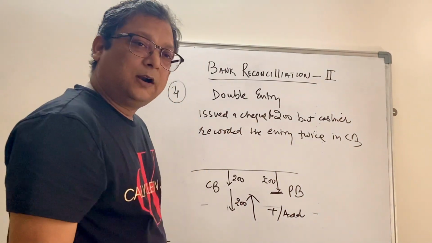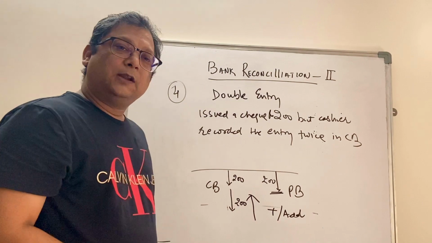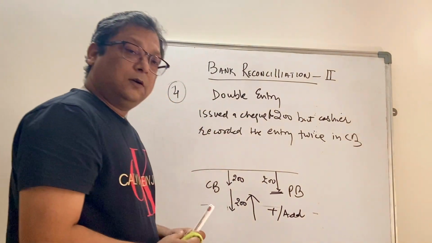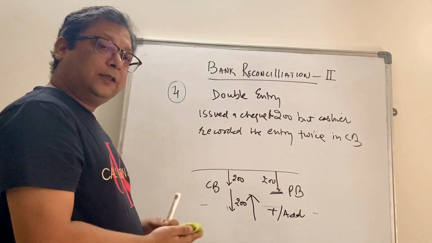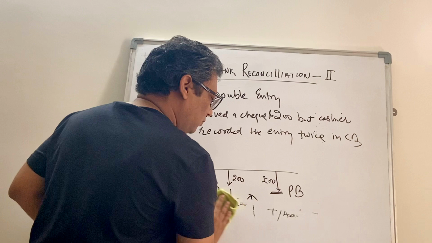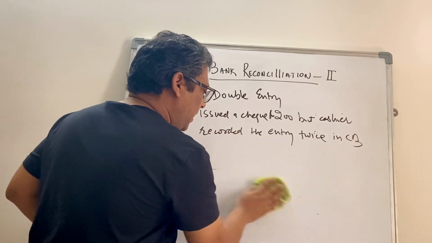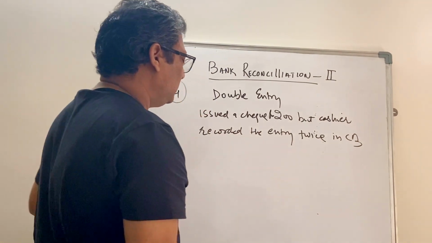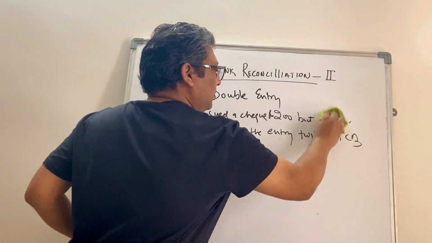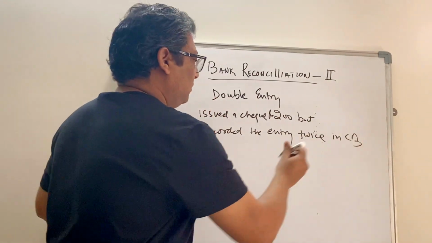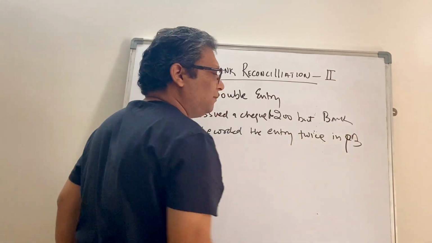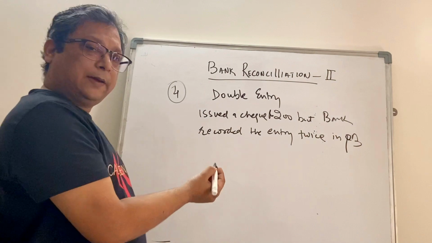Check issued recorded twice by cashier will be the narration, right? Okay, just make the notes. It can happen also that the bank actually recorded the entry twice. So you issued a check of 200, but the bank recorded the entry twice in passbook, right? So it can also happen.